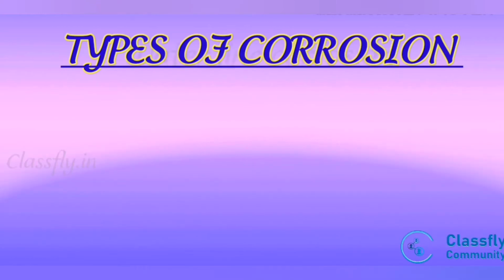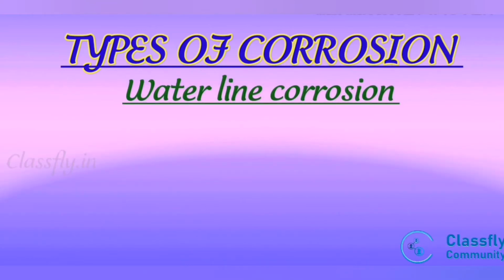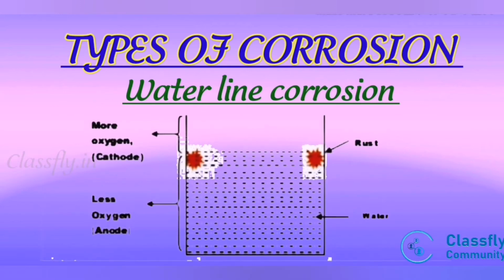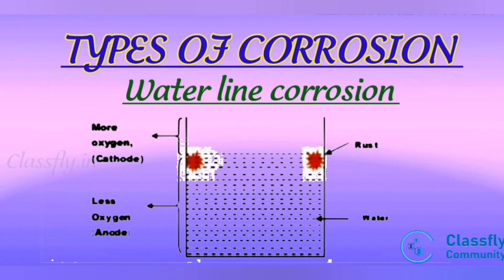The third type of corrosion is water line corrosion. This is an example of differential aeration corrosion. In this picture we can see, when a steel tank is partially filled with water for a long time, the inner portion of the tank below the water line is exposed only to dissolved oxygen, whereas the portion above the water line is exposed to more oxygen. Thus, the portion below the water line acts as an anode and undergoes corrosion. The upper portion acts as cathode and is unaffected.